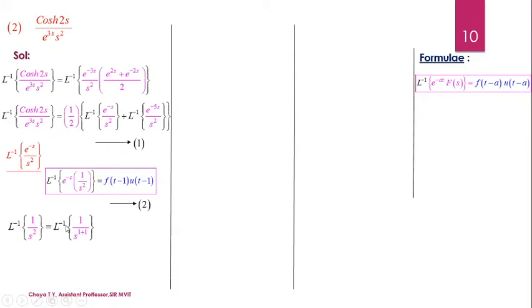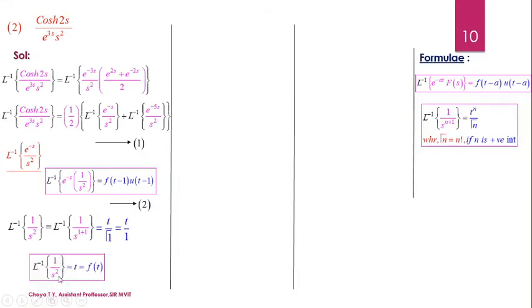So 1 by s squared can be written as Laplace inverse of 1 by s to the power 1 plus 1. By using the formula of Laplace inverse of the basic functions, Laplace inverse of 1 by s to the power n plus 1 is equal to t to the power n by gamma n plus 1, where gamma n plus 1 is n factorial, since n is a positive integer. So here n takes the value 1. I can write the expression for Laplace inverse of 1 by s to the power 1 plus 1 as t to the power 1 divided by gamma 2. Gamma value we know is 1. Therefore, t by 1 will be the expression.